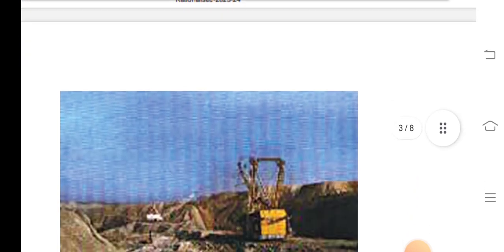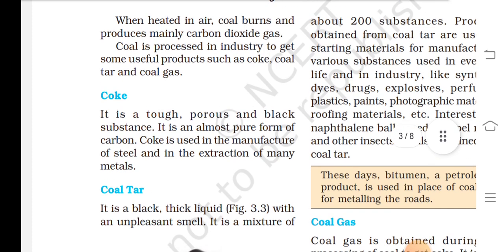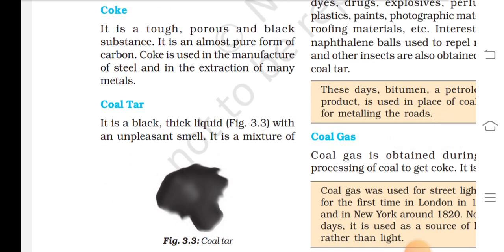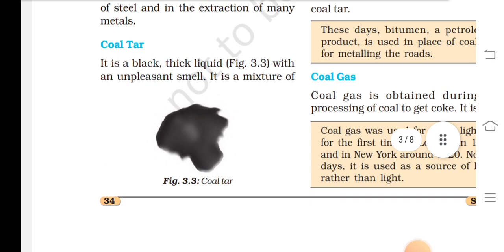A coal mine is shown in Figure 3.2. When heated in air, coal burns and produces mainly carbon dioxide gas. Coal is processed in industry to get some useful products such as coke, coal tar and coal gas. Coke is a tough, porous and black substance. It is an almost pure form of carbon. Coke is used in the manufacture of steel and in the extraction of many metals. Coal tar is a black thick liquid with an unpleasant smell.